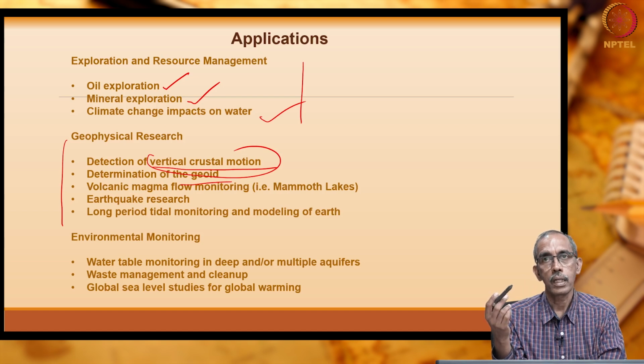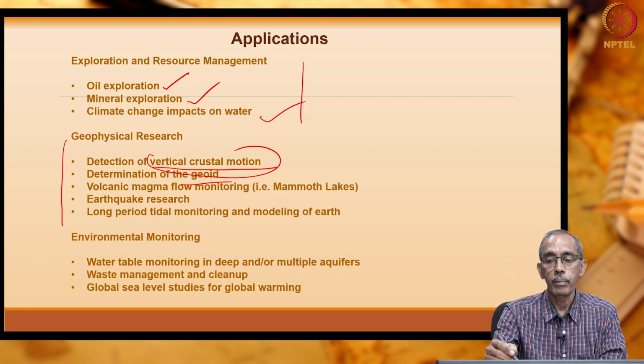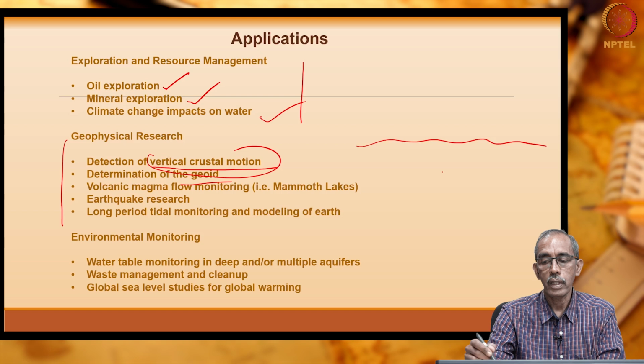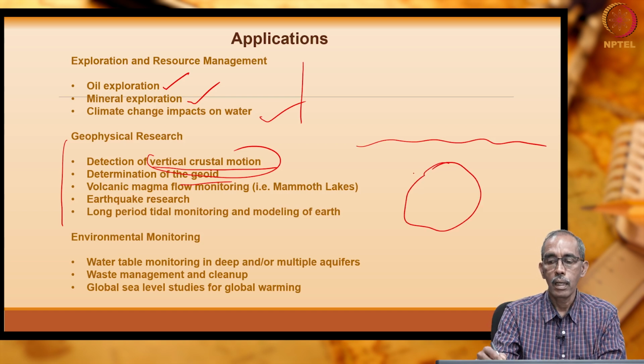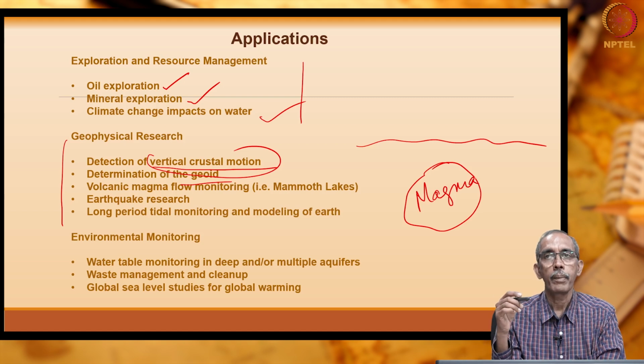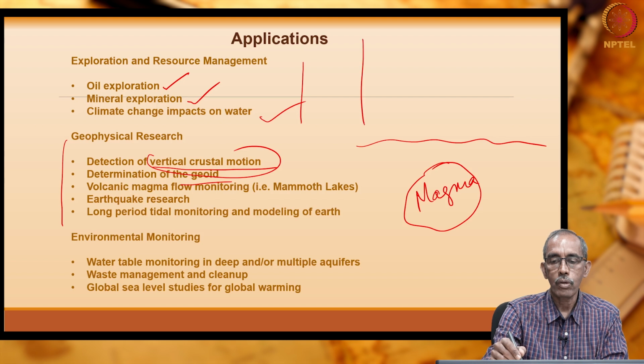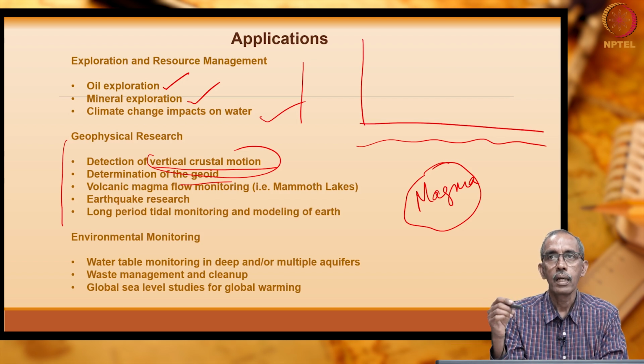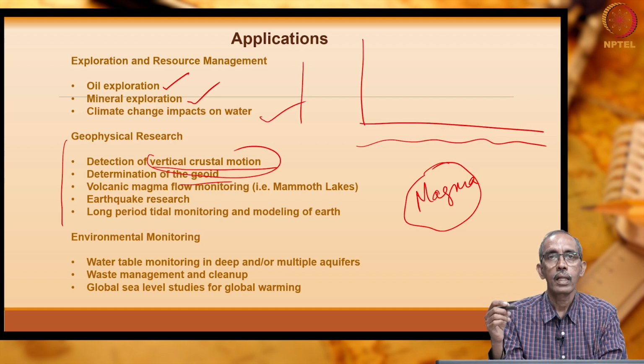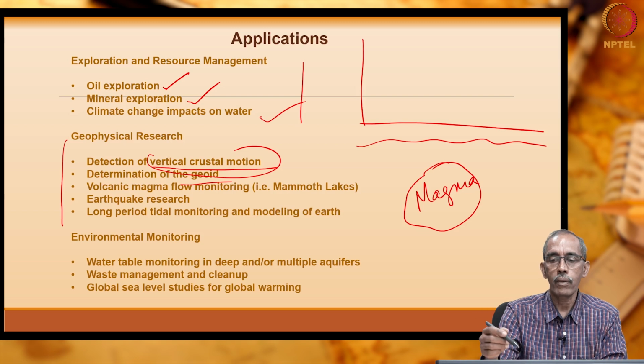Volcanic eruption monitoring. We had seen right at the beginning, when the rock begins to melt below the surface of the earth, this is a magmatic chamber. When the magma begins to melt, what will happen to the gravity? Suppose you are measuring the gravity value here. Now, magma is much denser than the surrounding rock.